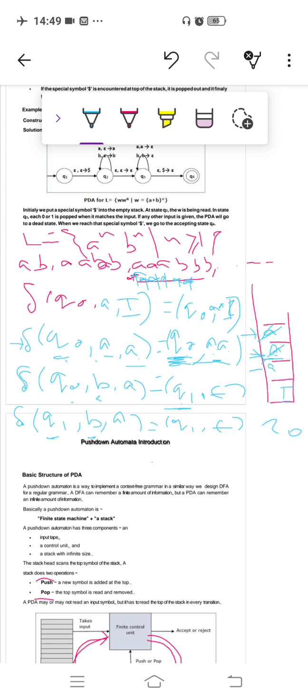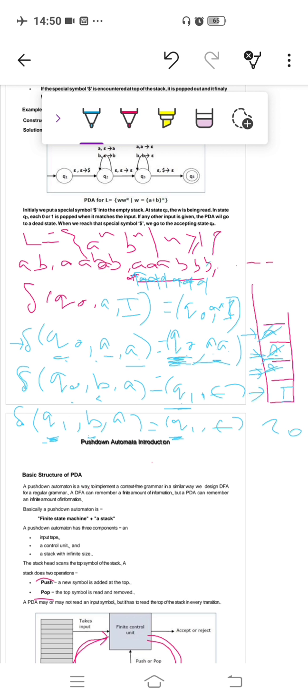Okay, again this is a pop operation. After the pop, the stack top is again a. So q1 has a loop, because this is the source state and this one is the destination state. From q1 the transition moves to this state. So again this is a loop of popping a for input b. The next input is b, that's why we pop this a also. For this b, pop a from the stack.